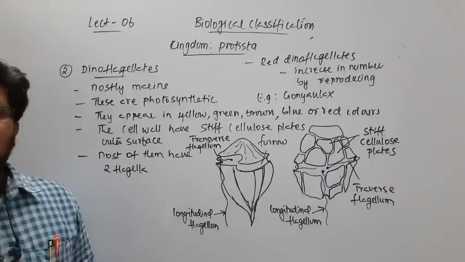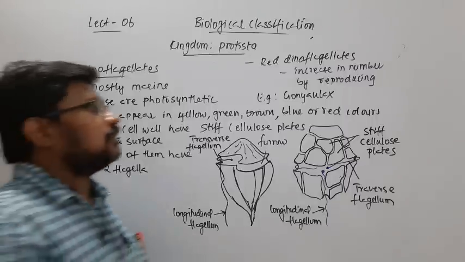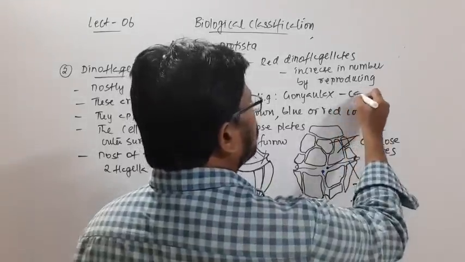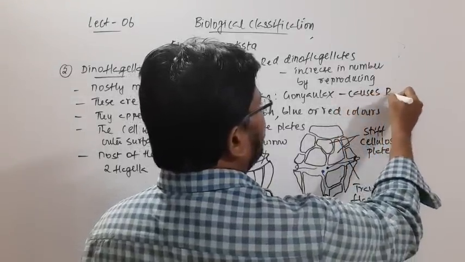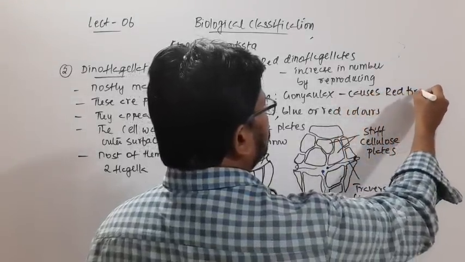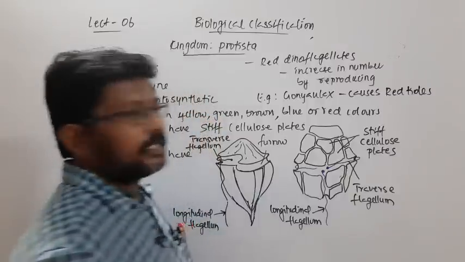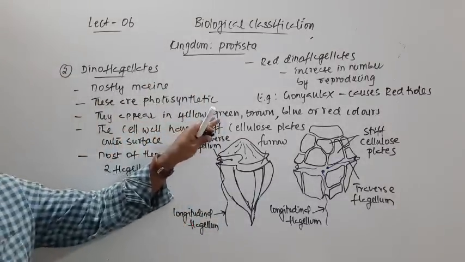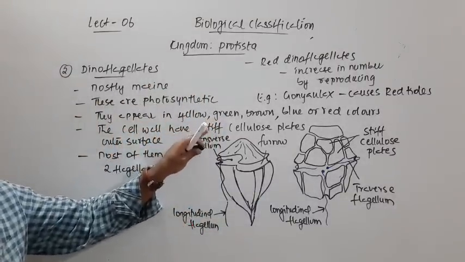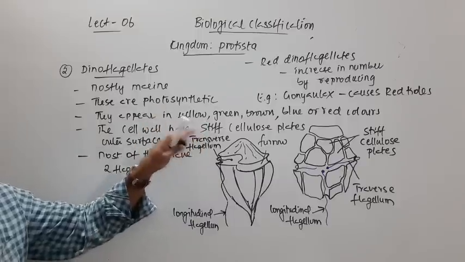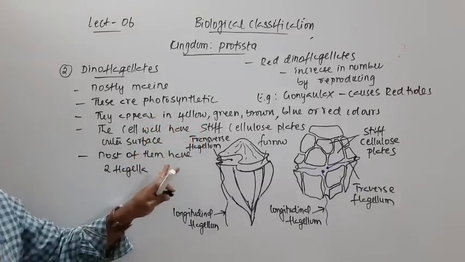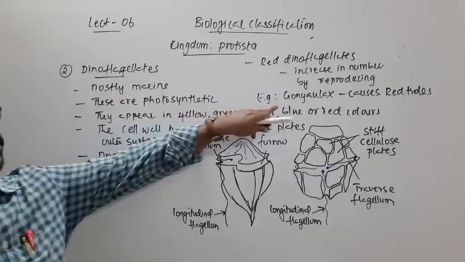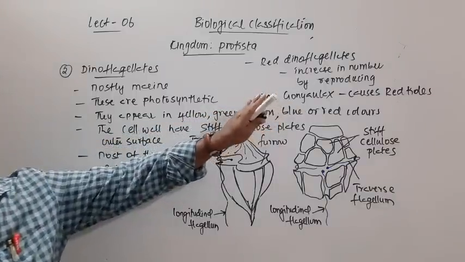So they are called red tides. Gonyaulax causes red tides. I told you already, some of these organisms have different pigments, and the pigments impart color to those organisms, right? In the case of Gonyaulax, they have red colored pigments.